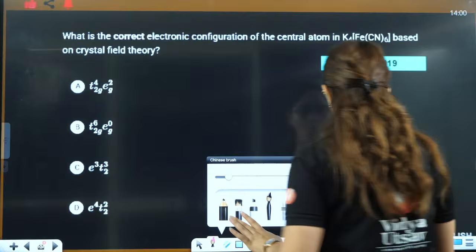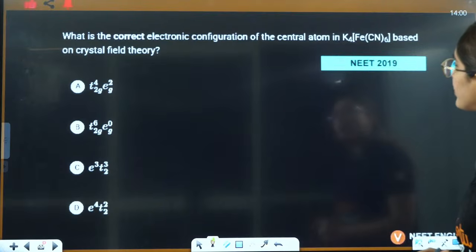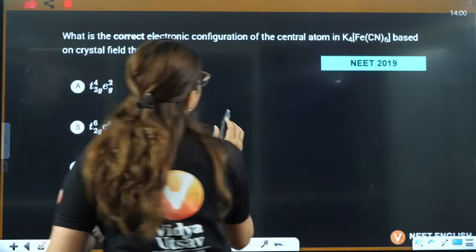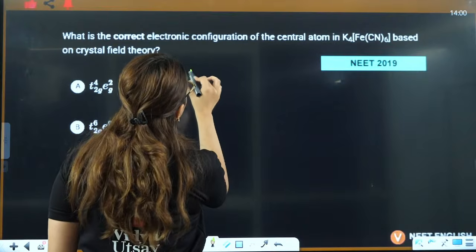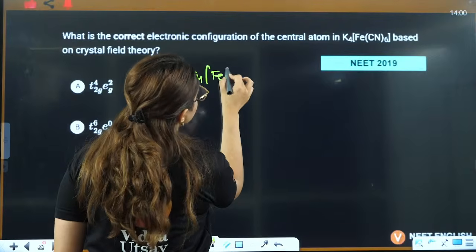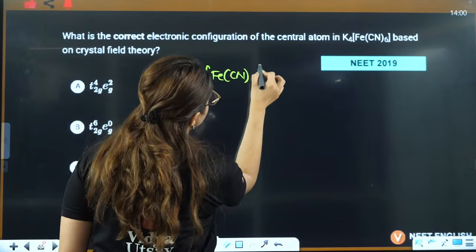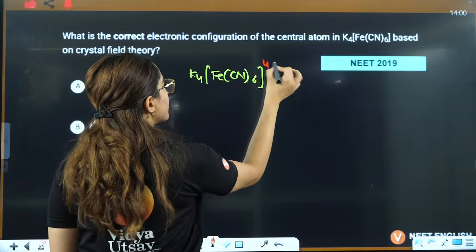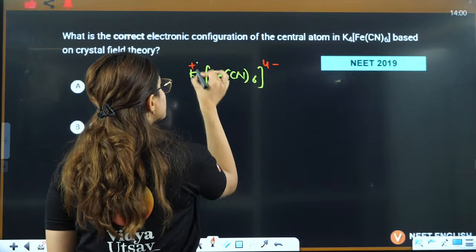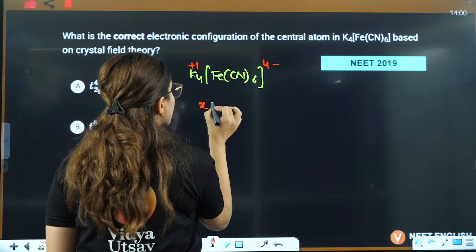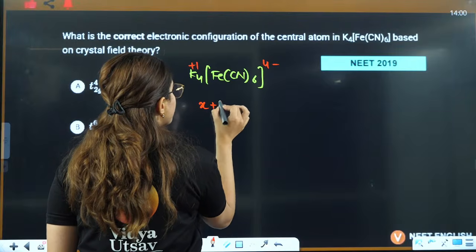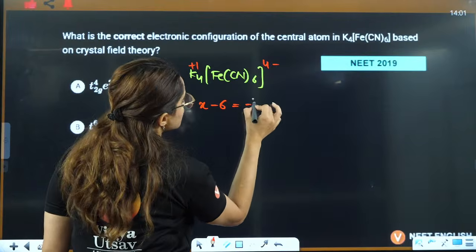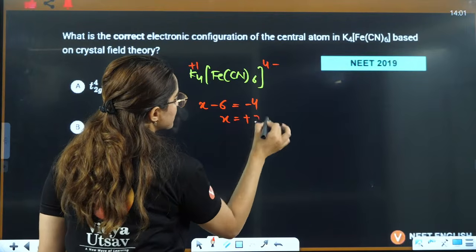What is the correct order of electronic configuration? This is based on crystal field theory. So if you see, this is K4[Fe(CN)6], right? This is 4, so it will be minus 4, and this will be plus 1. That is why it is X minus 6, since cyanide is minus 1. So X minus 6 is equal to minus 4, so X is equal to plus 2.